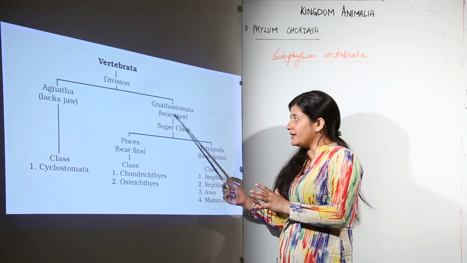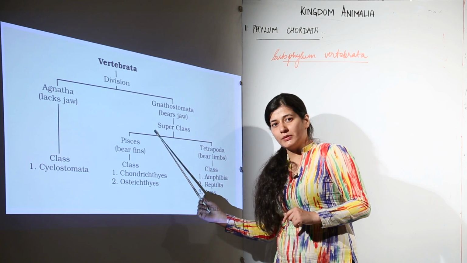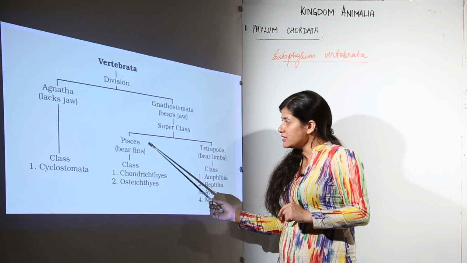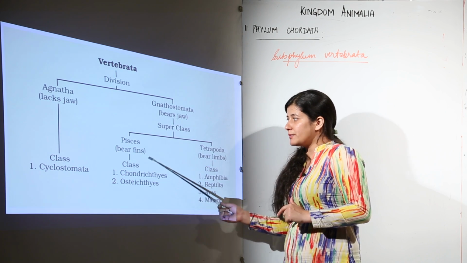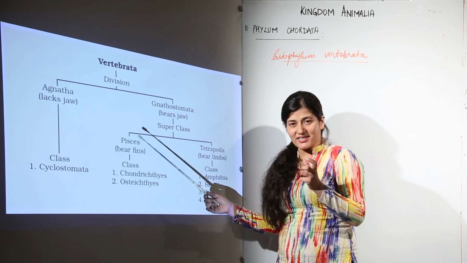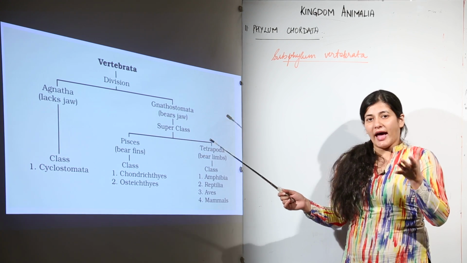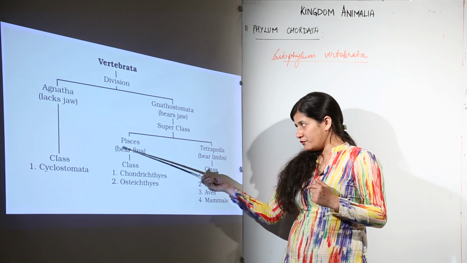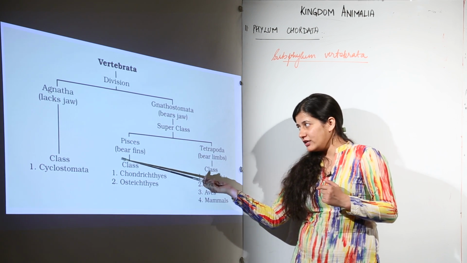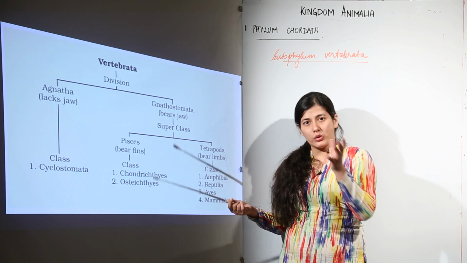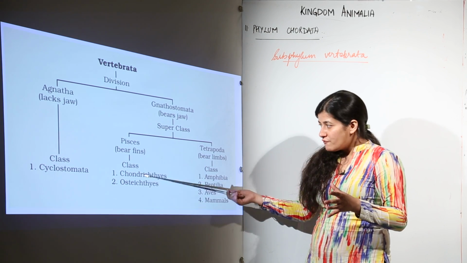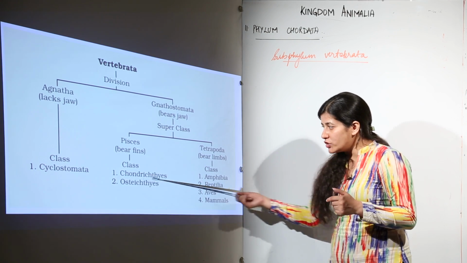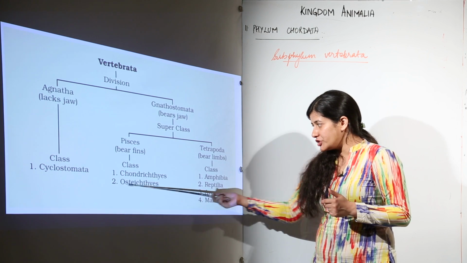We are going to study about that, and talking about those organisms which fall in division Gnathostomata, they have jaws. Inside this division, we have 2 superclasses. One superclass is Pisces, that has the fishes. When we talk about Pisces, the classification for the animals to fall into this superclass is that they should bear fins. Depending on which type of fins are present, there are further 2 classes. One is Chondrichthyes and the other is Osteichthyes.